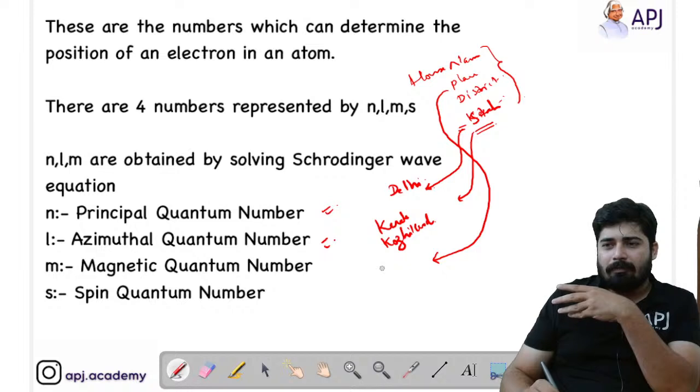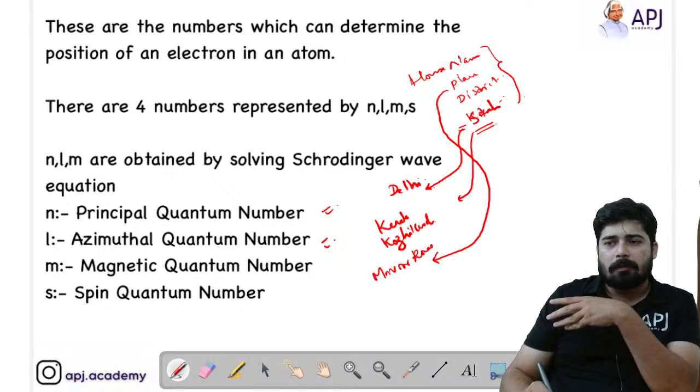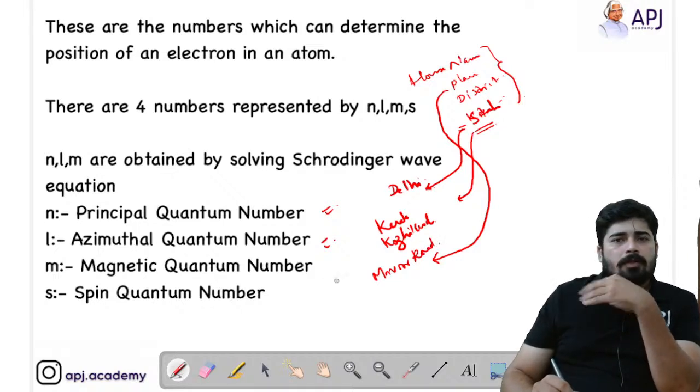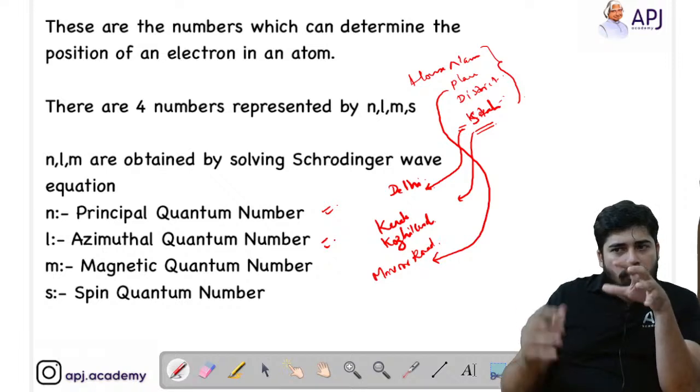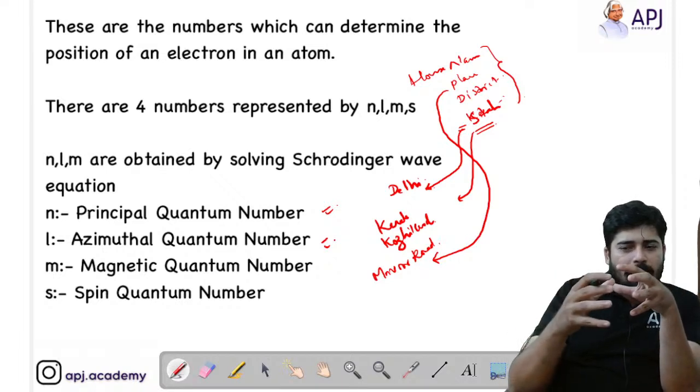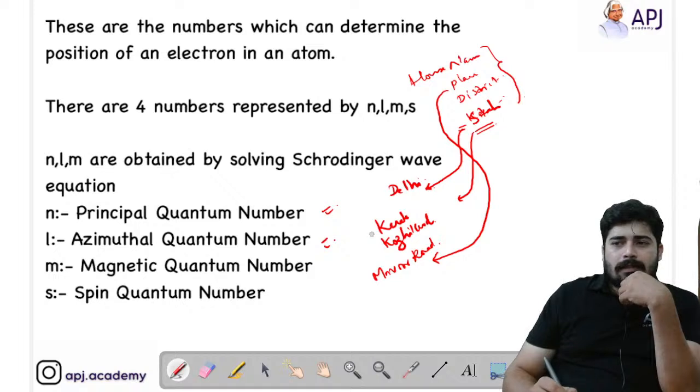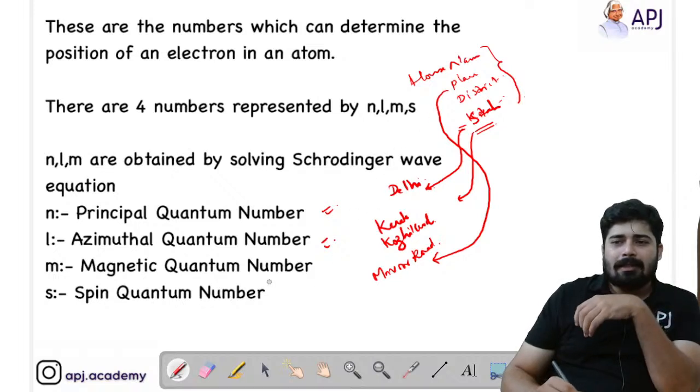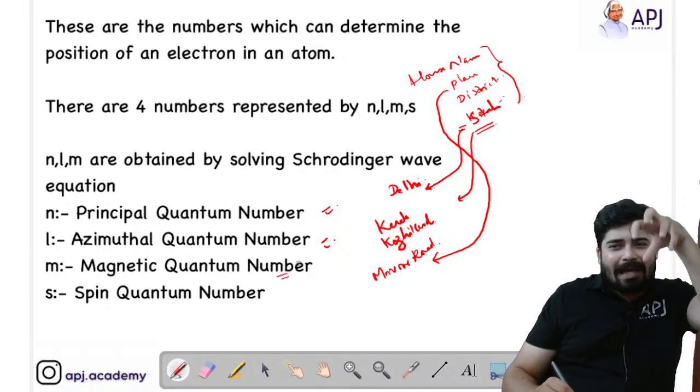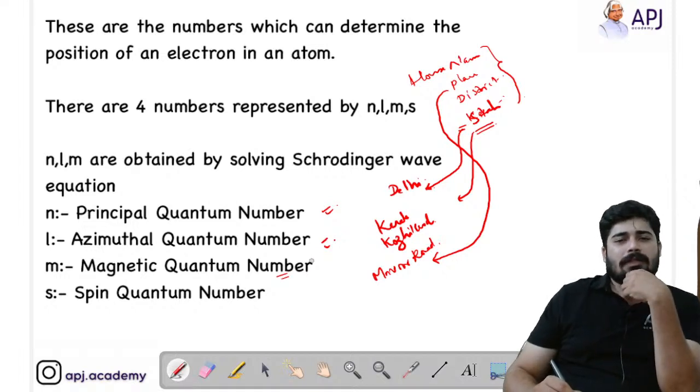It can be somewhere like Maavoor Road. I'm just giving a place, Maavoor Road. So now we are coming closer to that electron. This place indicates the magnetic quantum number, or the exact locality where this person is living.